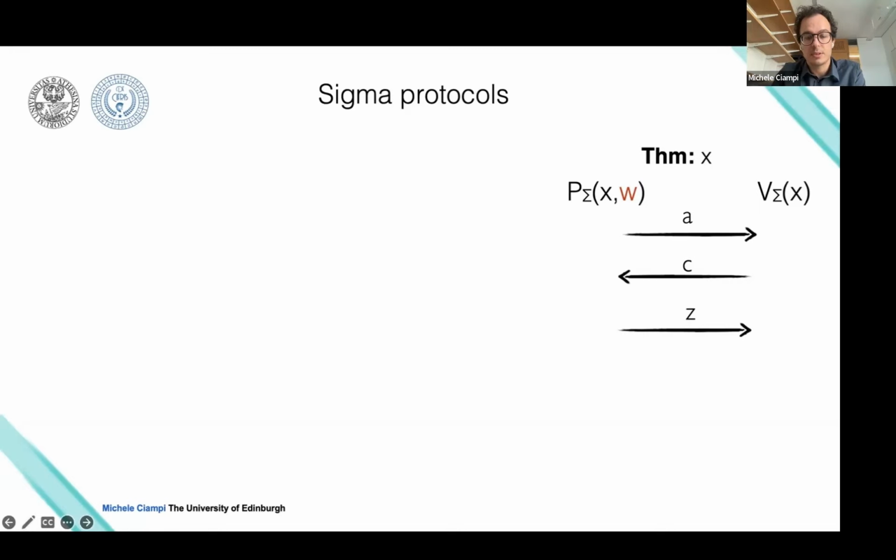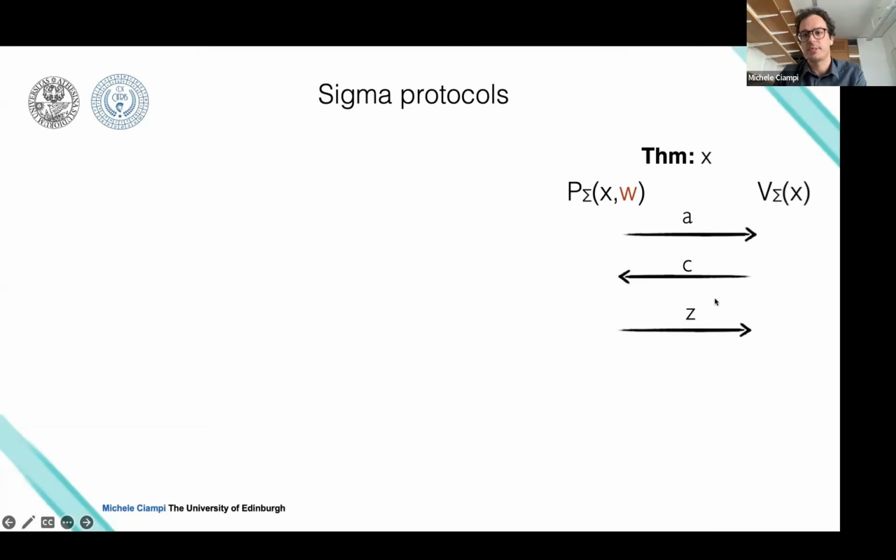In particular, zero knowledge Sigma protocols are a special kind of zero knowledge protocols. So a Sigma protocol is an interactive protocol between two parties. We have a prover and a verifier. They share a common statement X, and the prover on top of this has a witness for the statement X. We will see a few examples later on, but in an abstract way, a Sigma protocol is shown in this picture, where prover and verifier exchange three messages in total.